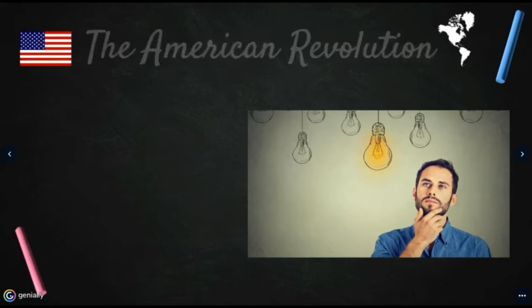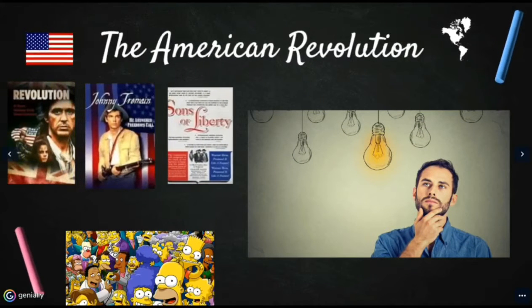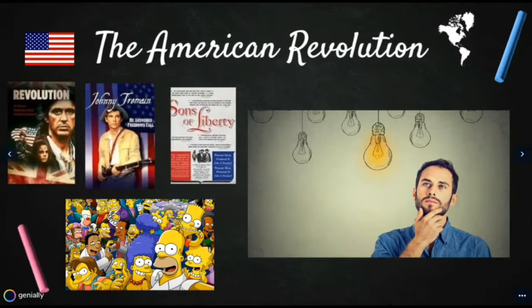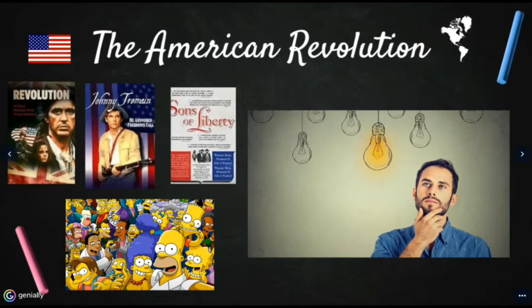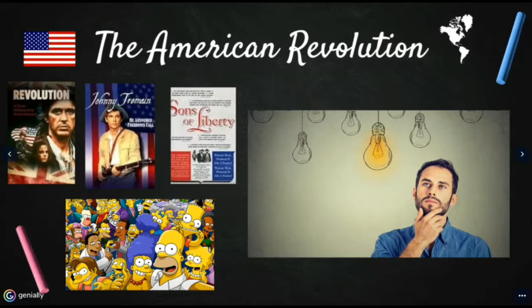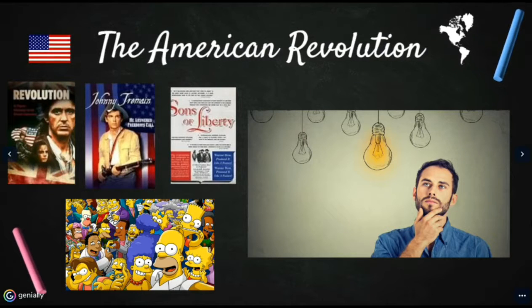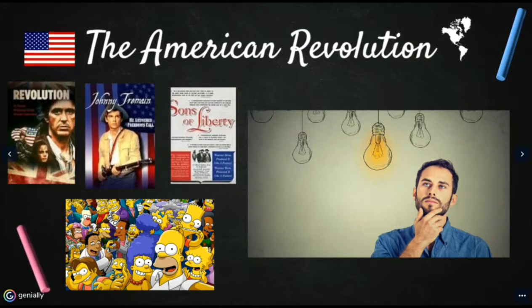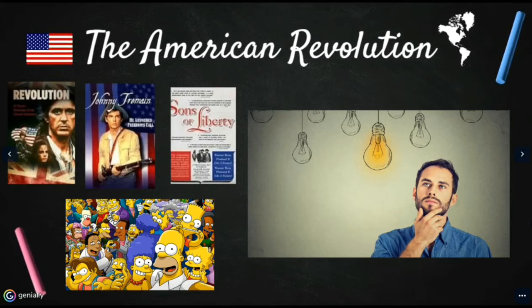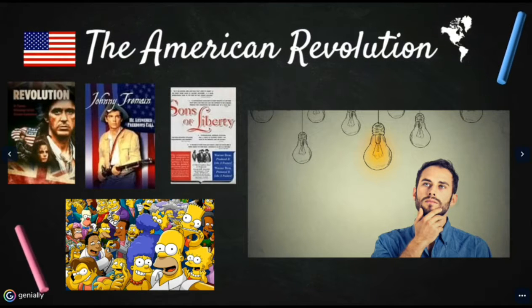You have probably heard the name of the American Revolution or the American War of Independence in many movies and series like The Simpsons, but do you really know what the American Revolution is? How and why it happened? Do you know what happened on July 4th, 1776? And who was George Washington? Don't miss this video if you want to know how this American country was born.